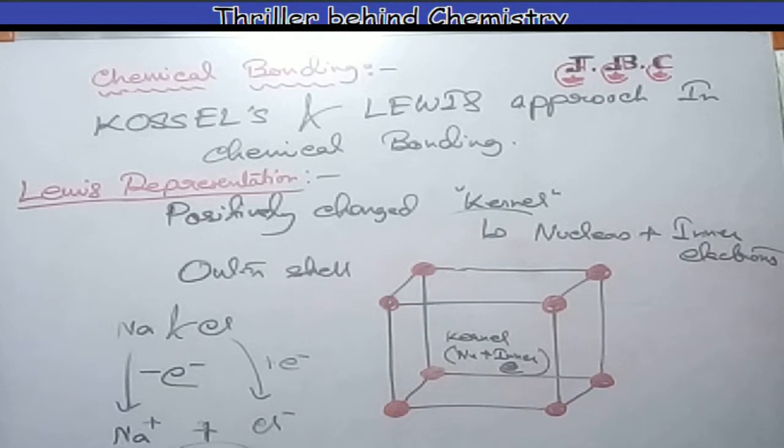Similarly, Cl2, that is chlorine molecule, H2, F2, etc. The bond is formed by the sharing of a pair of electrons between the atoms. And the important point is that in this process, each atom attains a stable outer octet of electrons. Clear? So, coming to the Lewis symbols. So, clean it.